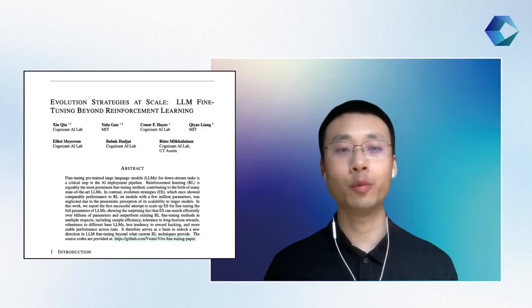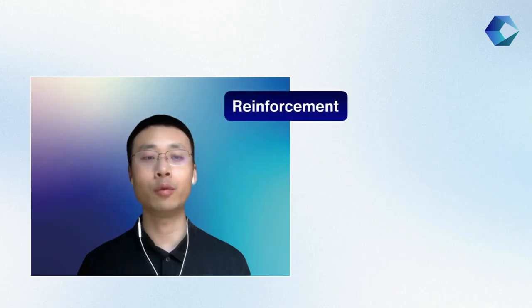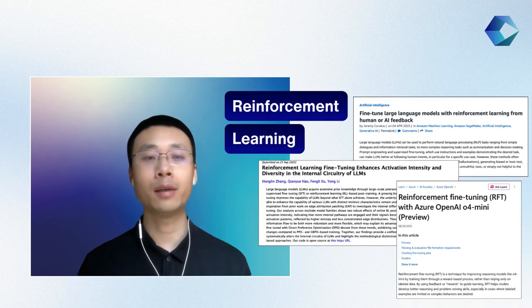As you may already know, almost every large language model we are currently using has been fine-tuned to either incentivize its reasoning capabilities or to make it better aligned with human preference. Traditionally, this fine-tuning step is done using a technique called reinforcement learning, which I will refer to as RL. However, RL actually has several limitations when it's applied to large language model fine-tuning.